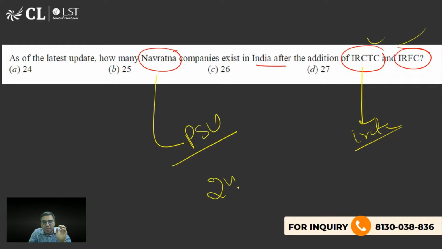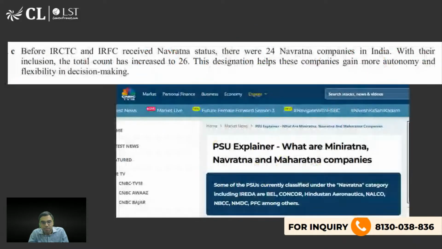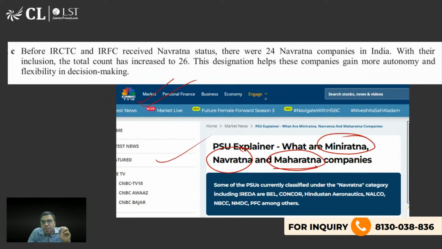So earlier there were 24 Navratna companies. Now we are having 26. So C is the right answer. Okay. And actually there are three categories of PSU: Mini Ratna, Navratna, and Maharatna. And there is a separate explanation or definition for that. So if you want to know more about it, you can read this article of CNBC. Just search this on YouTube, on Google, and you will get this. You can learn in detail what is the difference between Mini Ratna, Navratna, and Maharatna companies.